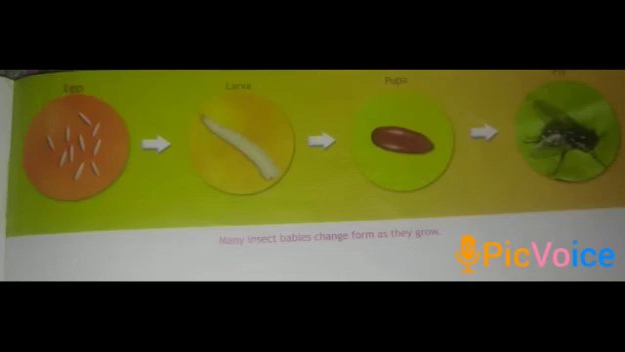Next one, diagram. Draw the 4 stages of a fly's growth. Many insects and flies change form as they grow, and there are 4 stages. They are egg, larva, pupa and fly. So practice to draw the diagram very neatly, children.